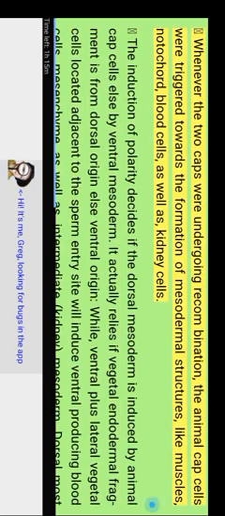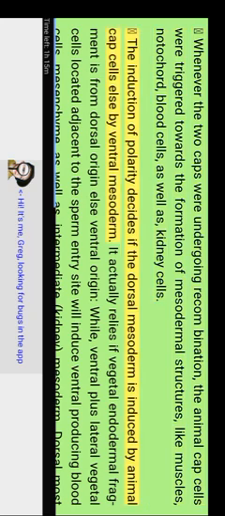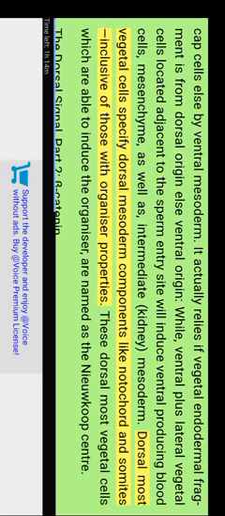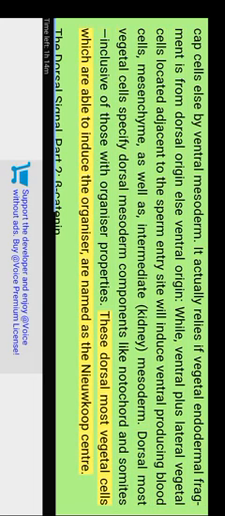form any mesodermal tissue. Whenever the two caps were recombined, the animal cap cells were triggered towards the formation of mesodermal structures, like muscles, notochord, blood cells, and kidney cells. The induction of polarity decides whether dorsal or ventral mesoderm is induced in the animal cap cells. It actually depends on whether the endodermal fragment is of dorsal or ventral origin. Ventral and lateral vegetal cells located adjacent to the sperm entry point induce ventral mesoderm, producing blood cells, mesenchyme, and intermediate kidney mesoderm. Dorsalmost vegetal cells specify dorsal mesoderm components like notochord and somites, including those with organizer properties. These dorsalmost vegetal cells, which are able to induce the organizer, are named the Nieuwkoop center.